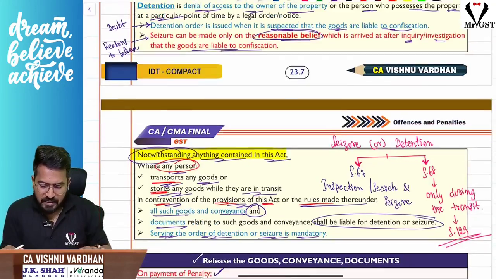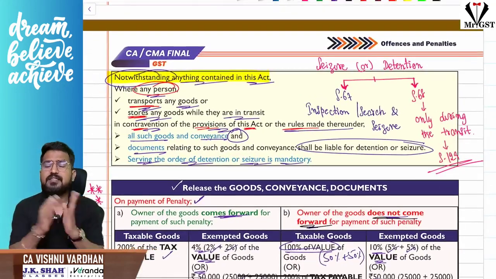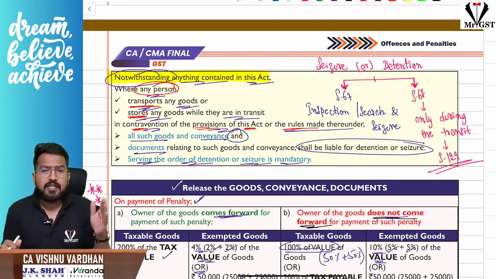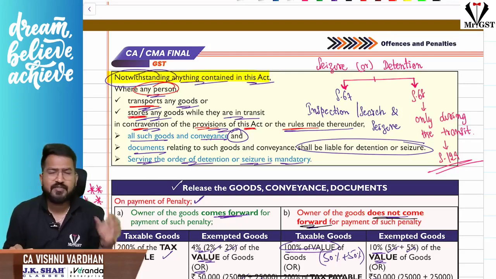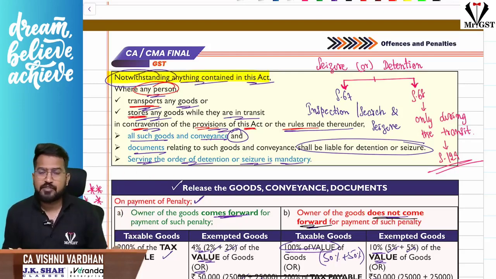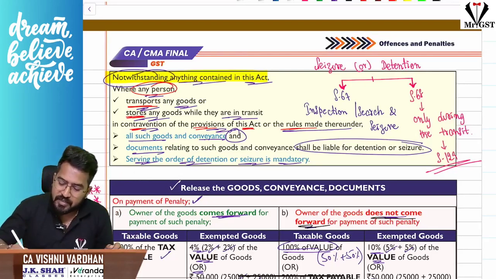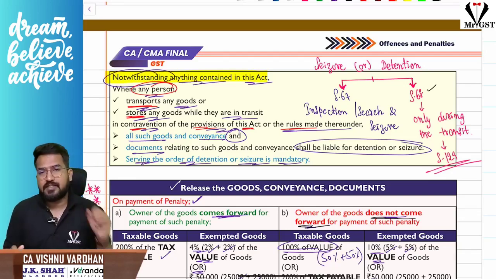Now please understand, if you remember the inspection, search and seizure chapter you have read, section 67 will come into the picture for inspection, search and seizure normally for any location or premises. But section 68 will come into the picture specifically when the goods are in transit.